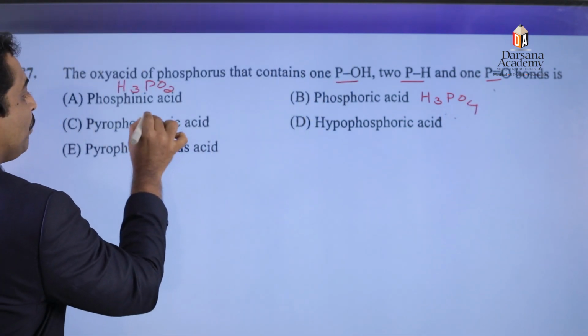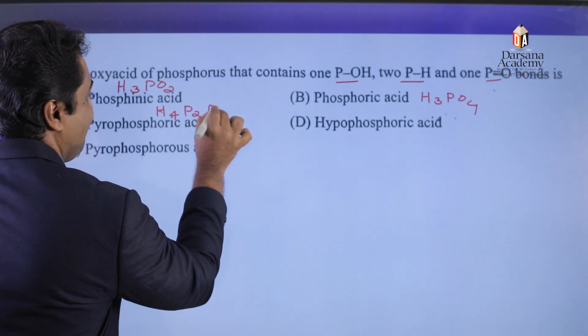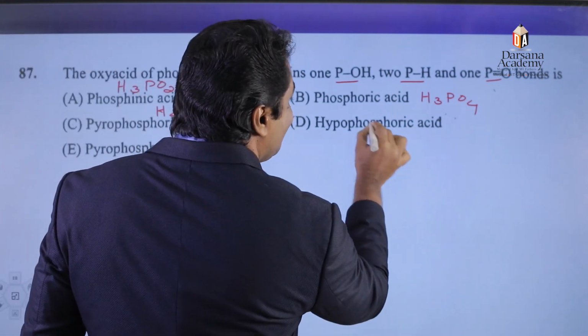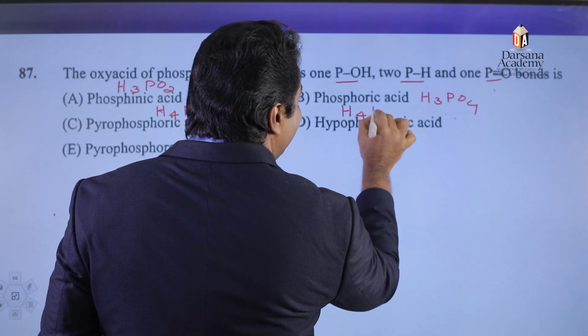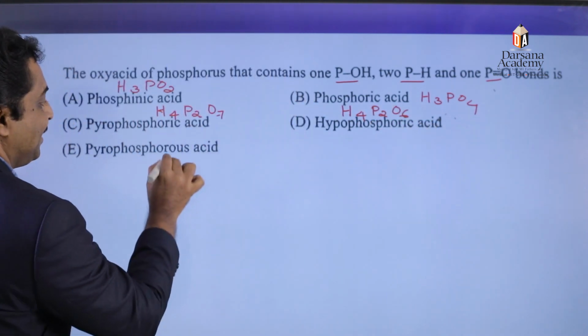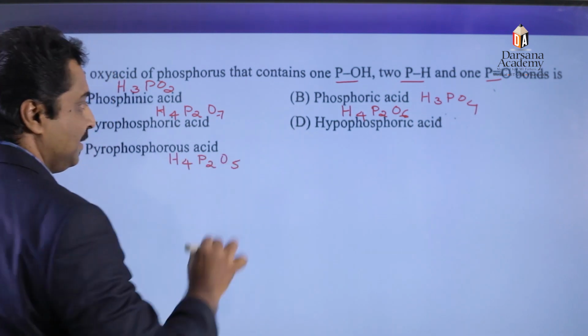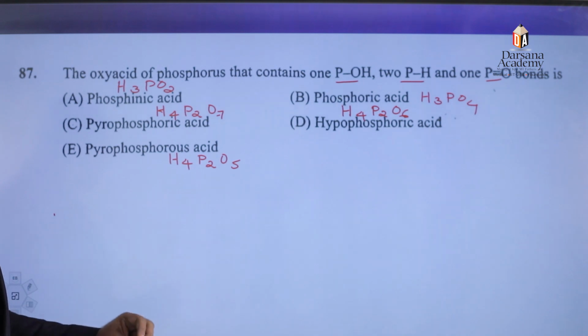Pyrophosphoric acid, H4P2O7. Hypophosphoric acid, H4P2O6. Pyrophosphorous acid, H4P2O5. So, from these formulas, we are writing the structures.